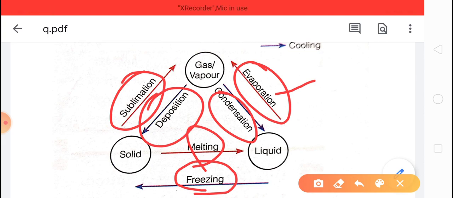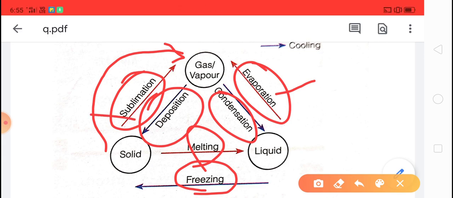For example of sublimation, camphor is a solid, and when we heat it, it directly changes into gases. This process of changing solid directly into gas is called sublimation. And when gases without changing into liquid directly change into solid, this process is called deposition.